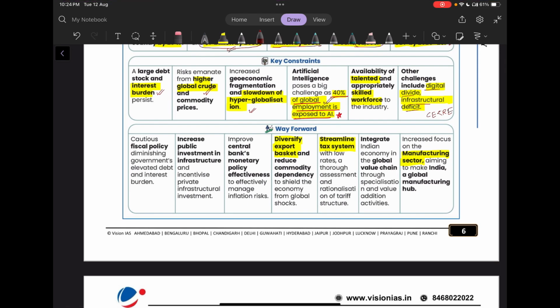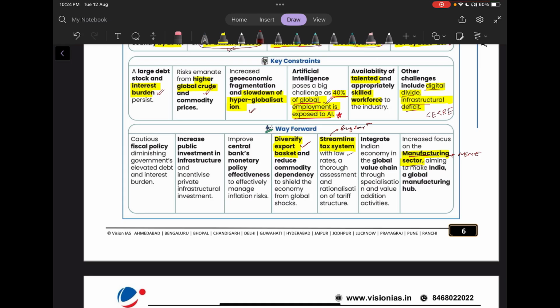Then what can be the way forward for this problem? So the way forward could be we can diversify our export basket. We can streamline our tax system. Here we can also write about progressive taxation regime. Then we can focus on manufacturing sector, especially the MSME sector, to make India a global manufacturing hub.